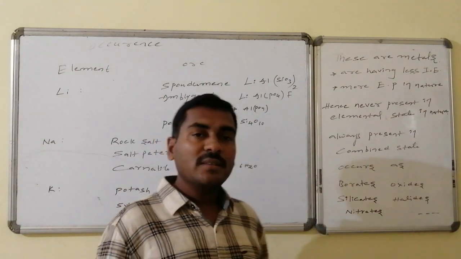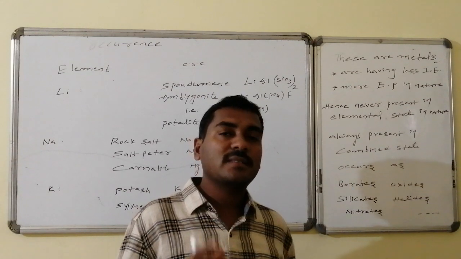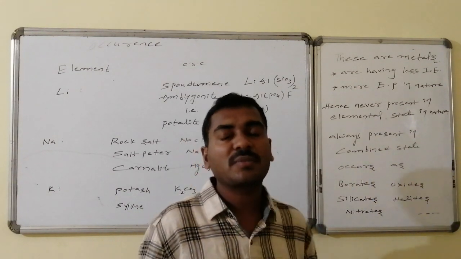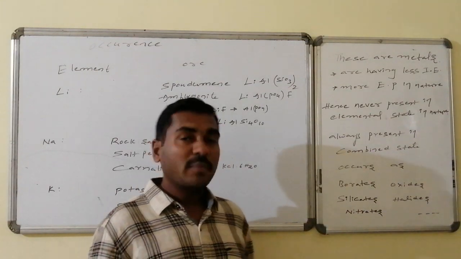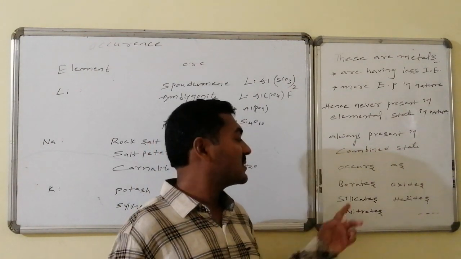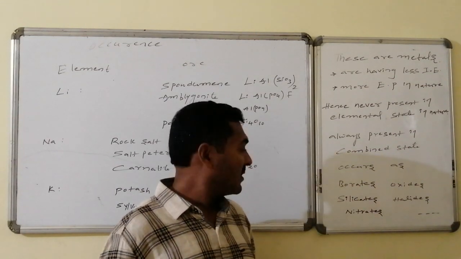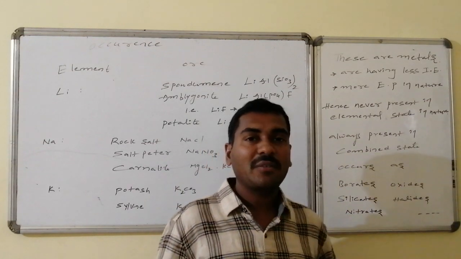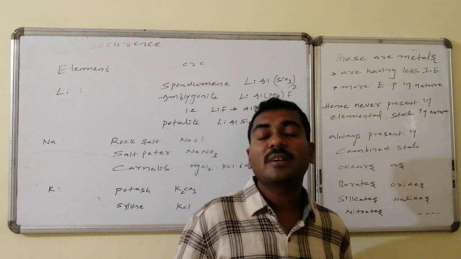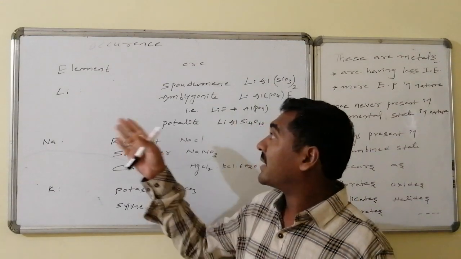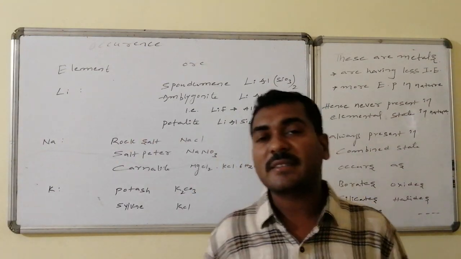The general combined states of the alkali metals are ores, the sources of the corresponding alkali metals, present in the corresponding anionic forms such as borates and silicates. This is the boron family, carbon family silicates, nitrogen family nitrates, oxygen family oxides, halogen family halides. Like that, different varieties of ores are there. Let us go for the occurrence of the elements followed by their corresponding ores.